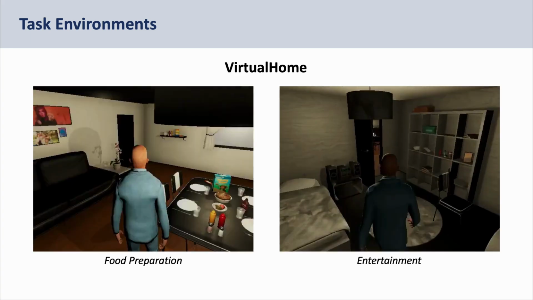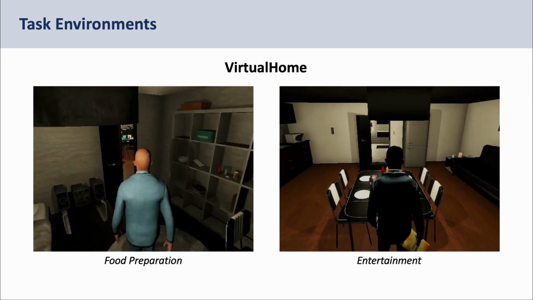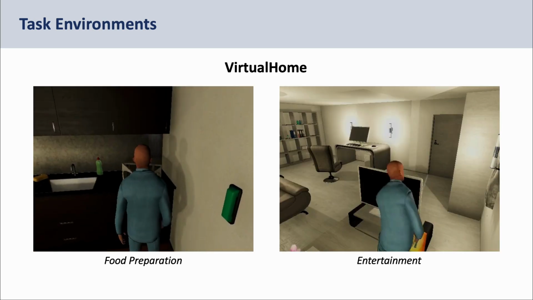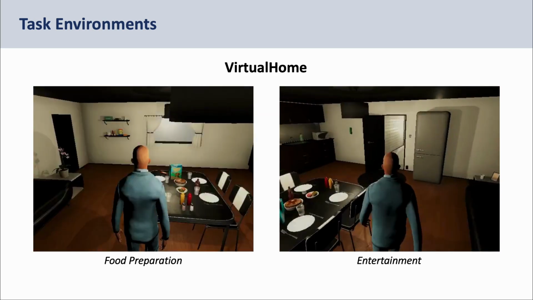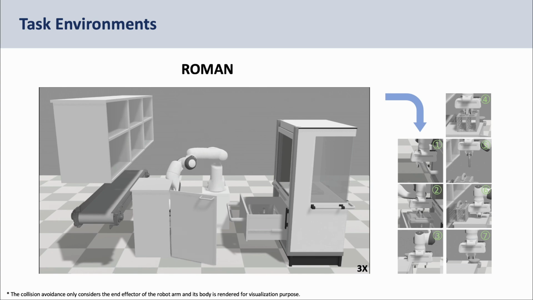We test the proposed framework in different environments with complex long-horizon tasks. The first two tasks depict the scene where the agent figure needs to perform daily activities in a virtual home environment. The second is a robot manipulation scenario. Roman depicts a scene in a laboratory, where the robot arm needs to manipulate and transfer objects using a set of available action primitives, and the continuous state space adds to the complexity. We test our method in two versions of this environment, with a short and long time step sequence, respectively.